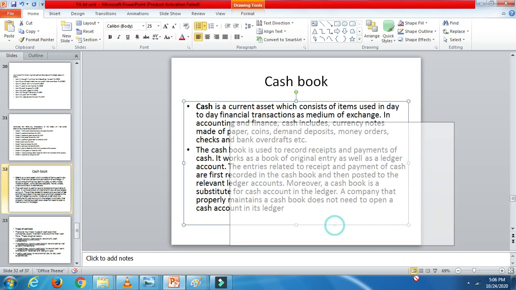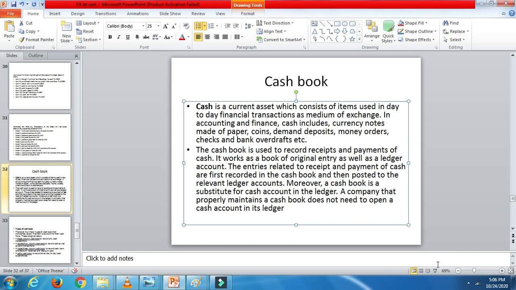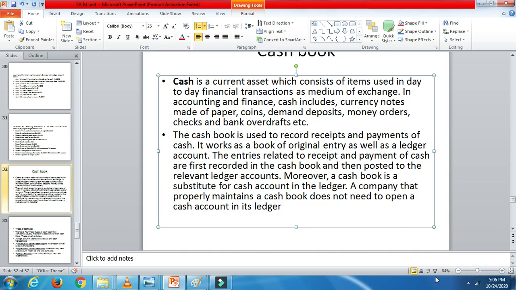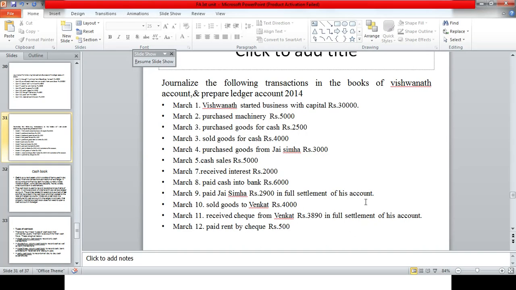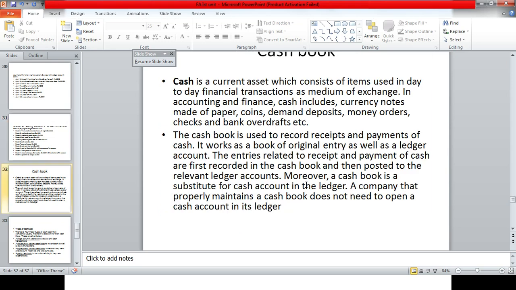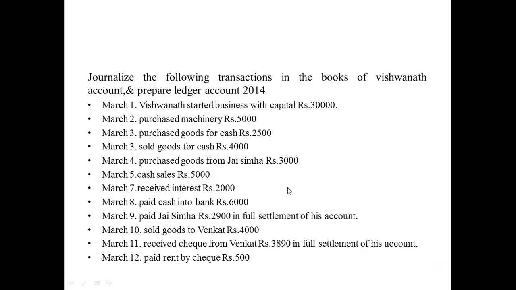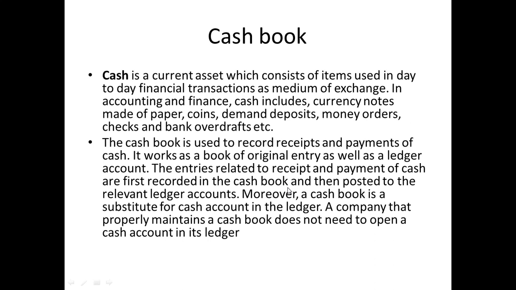That is the cash account. Let me explain the cash account to you all now. Cash is a current asset. So the next topic of your first unit is the cash book. Let me explain the cash book to all of you. Cash is nothing but an asset.